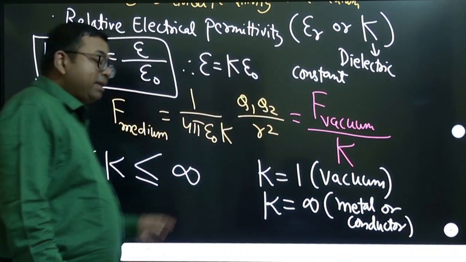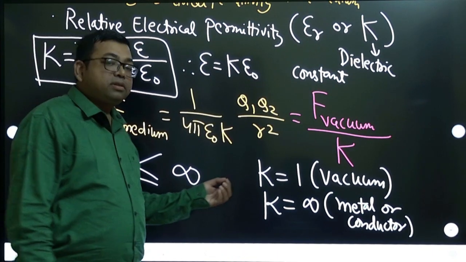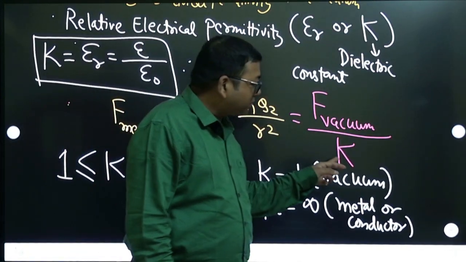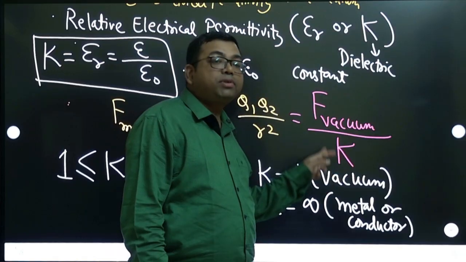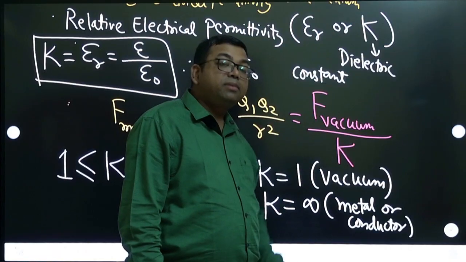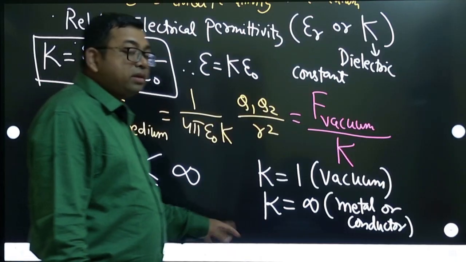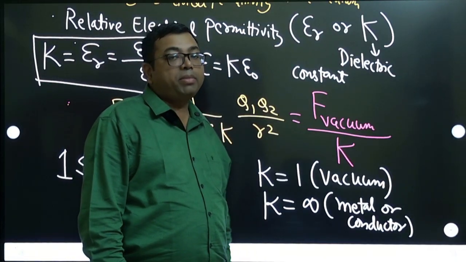That means inside the metal or conductor, even if you keep some charges, there won't be any force between them. Why? Because K is infinity, and anything divided by infinity will become 0. So there will be no force inside the conductor or metal.